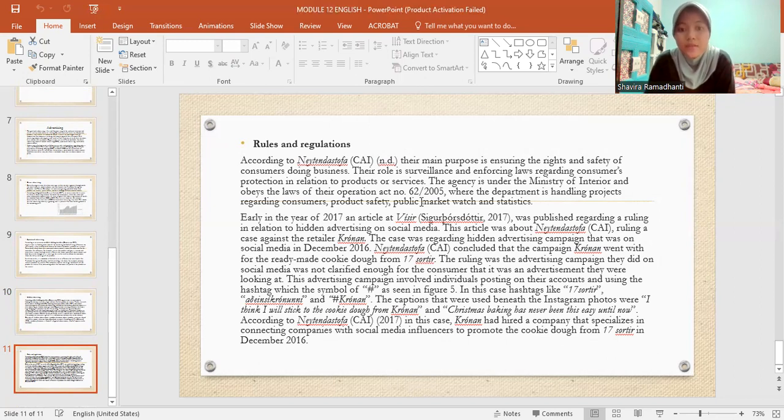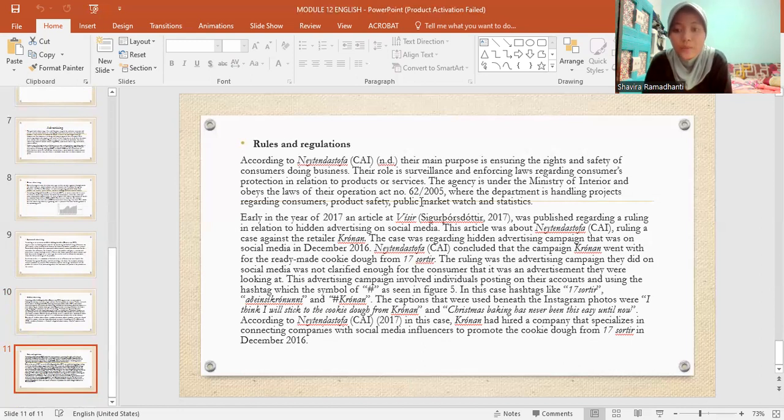Early in the year 2017, an article at Vísir was published regarding a ruling in relation to hidden advertising on social media. This article was about Neytendastofa ruling a case against the retailer Krónan. The case was regarding a hidden advertising campaign that was on social media in December 2016.